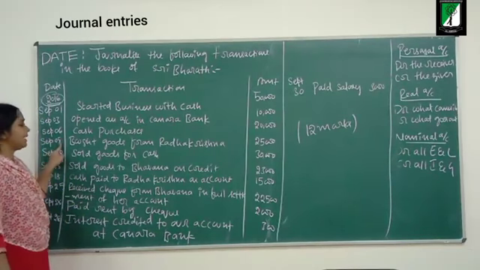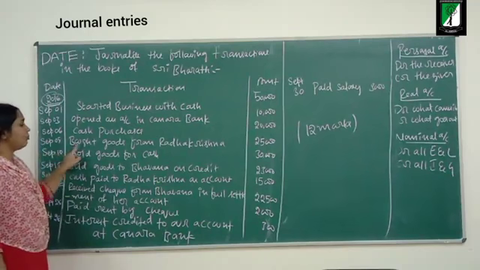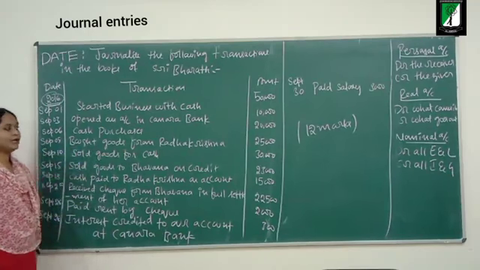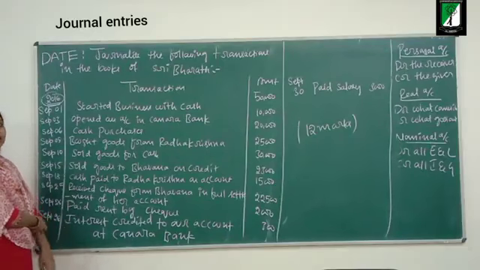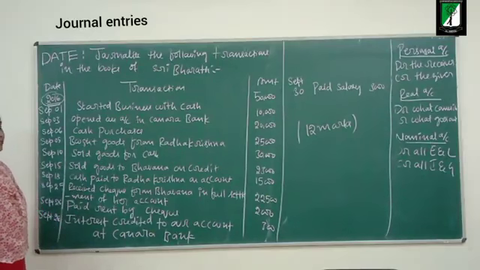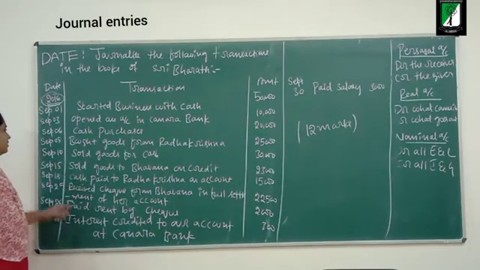Next, September 8th, bought goods from Radha Krishna, rupees 25,000.